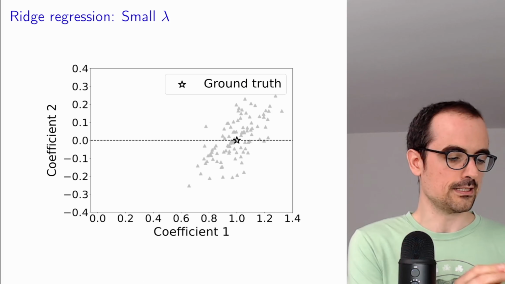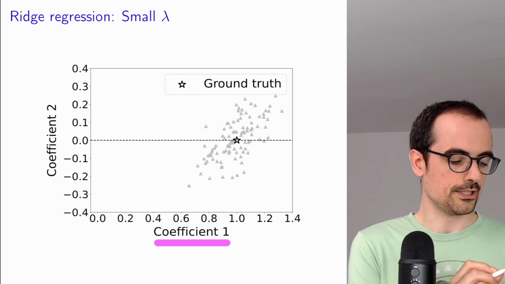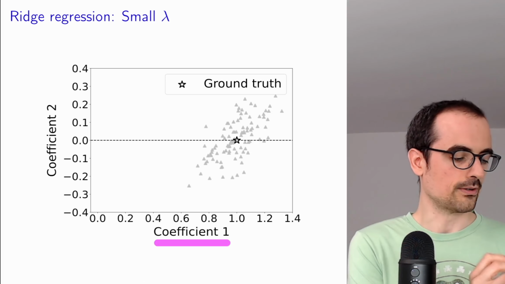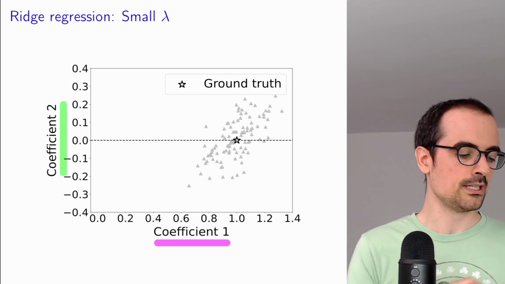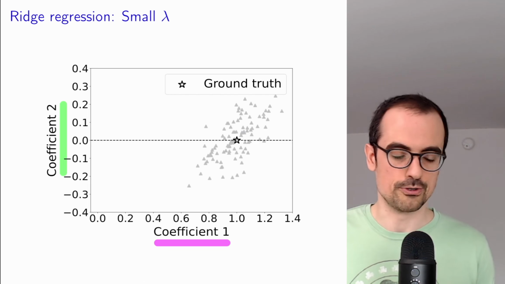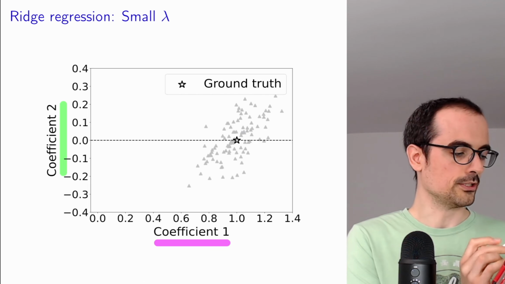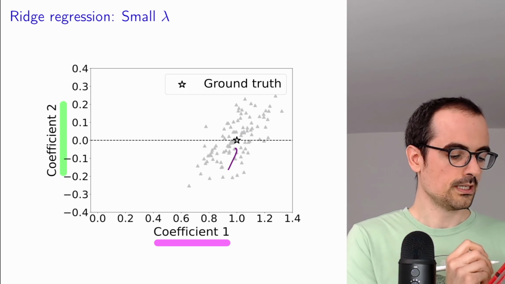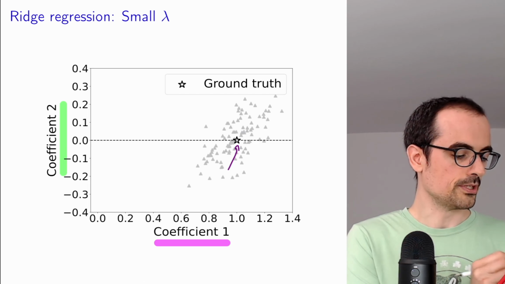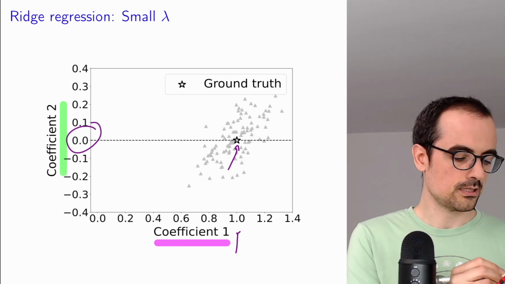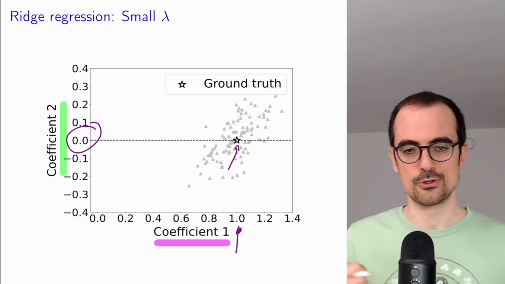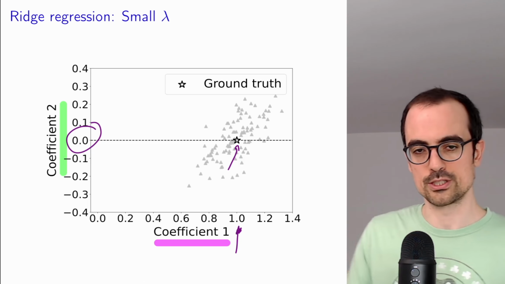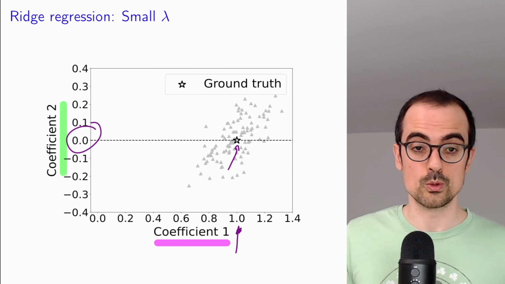This is the coefficient corresponding to the true feature, and that's the coefficient corresponding to the spurious feature. And these are the true coefficients, where the spurious coefficient is 0 and the true feature's coefficient is 1, exactly what we want.